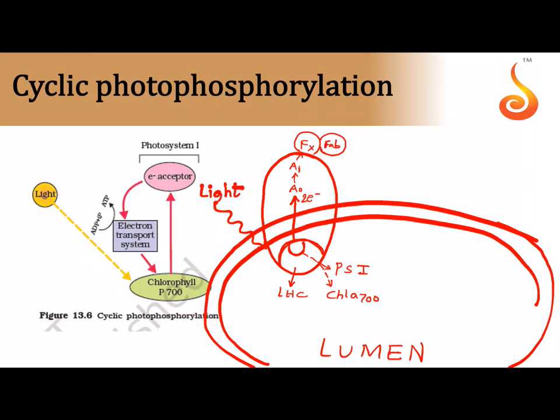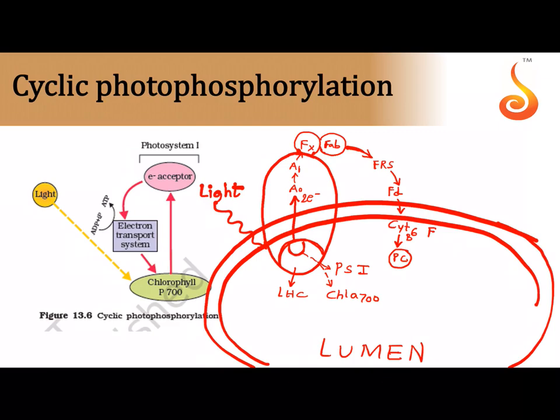Okay, so many electron acceptors, and then it passes through ferredoxin, the reducing substance, and then it passes through cytochrome B6 and F. All these are electron carriers, cytochrome B6 and F, and then it passes through plastocyanin.